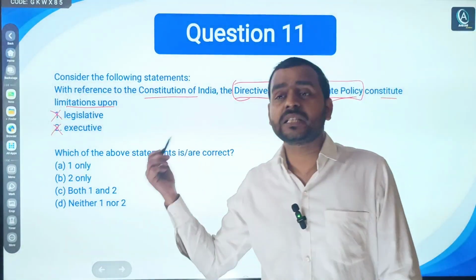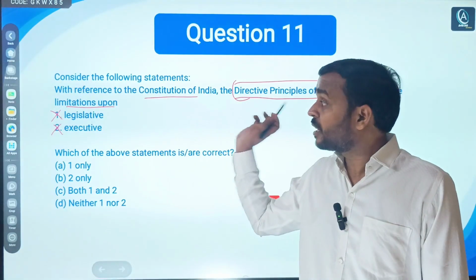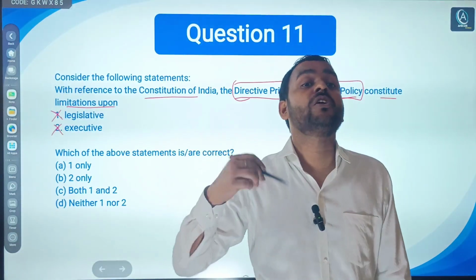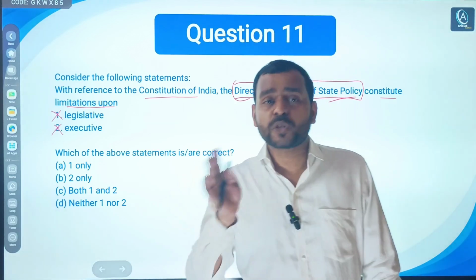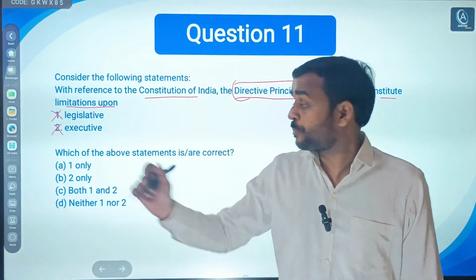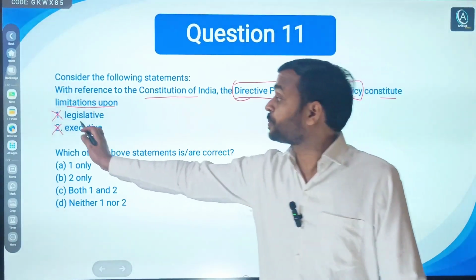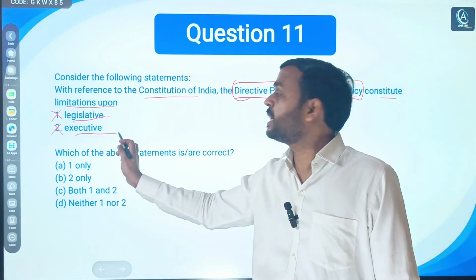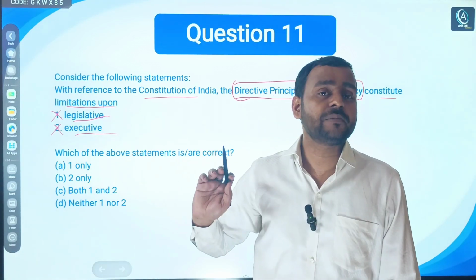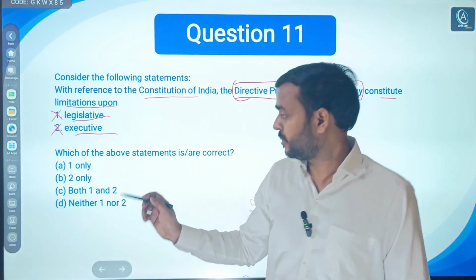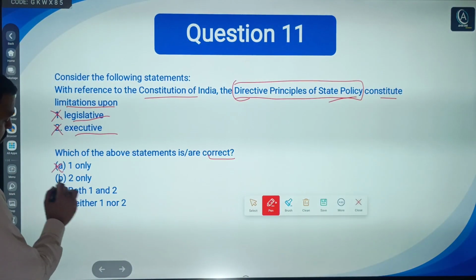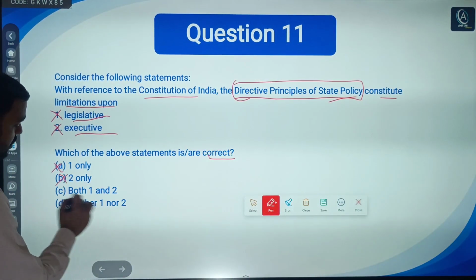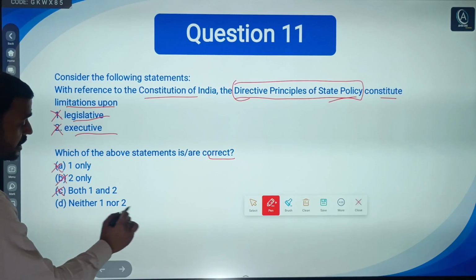Why? Because in simple terms, DPSPs are non-justiciable. Non-justiciable means it cannot be enforced in any court. So they cannot put any limitation on either the legislative or the executive. So the correct option: A says 1, no. B says 2, no. C says both 1 and 2, no. D says neither 1 nor 2.